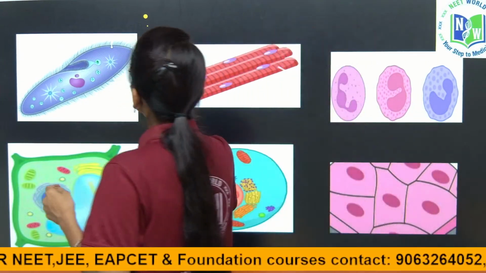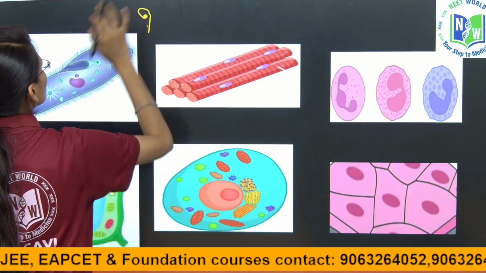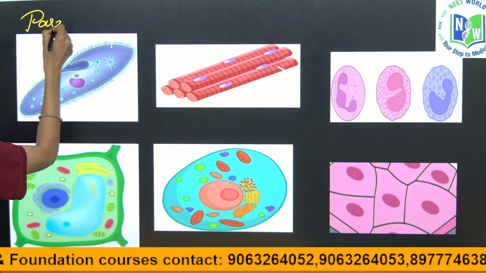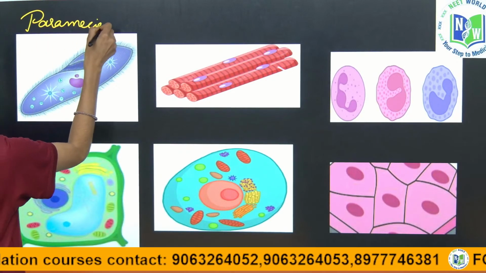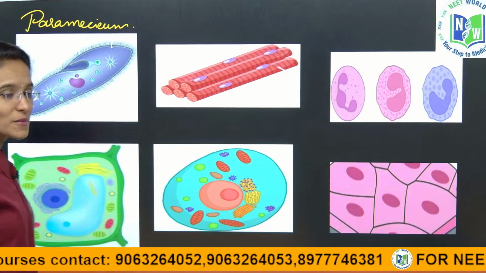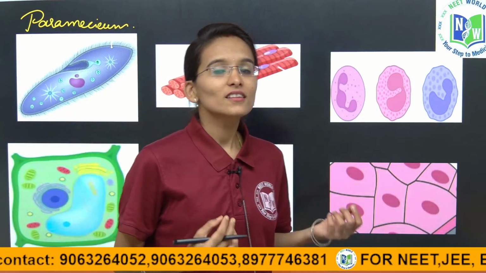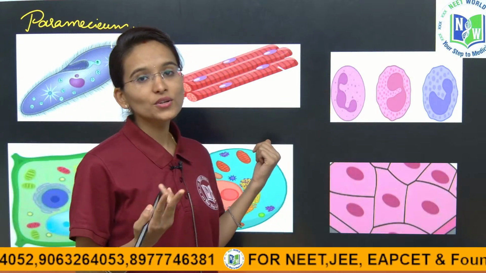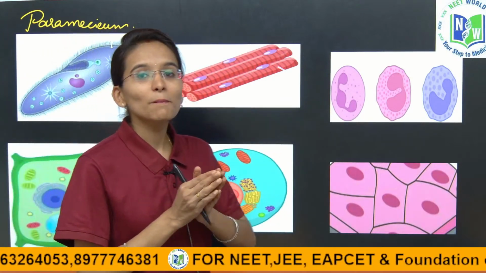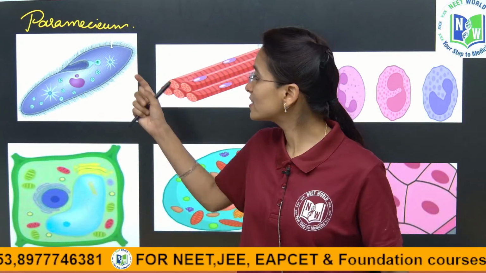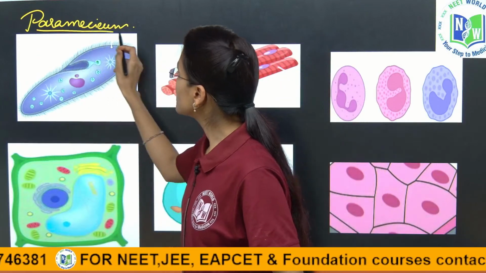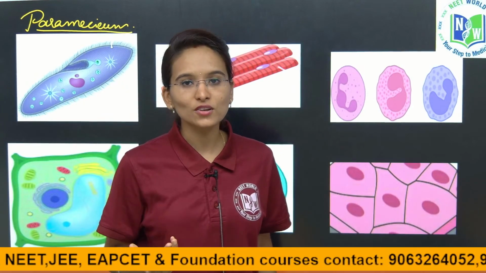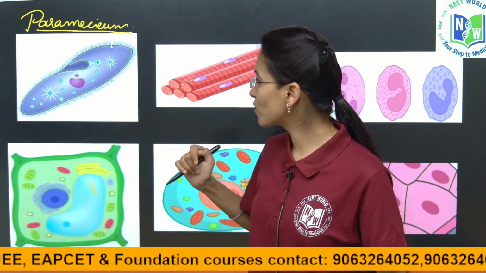If you see this picture, it is called paramecium. What is paramecium, children? The paramecium is a protozoan which contains two nuclei. That is called a binucleated microorganism, and this protozoan, the paramecium, contains only a single cell, hence it is a unicellular microorganism.